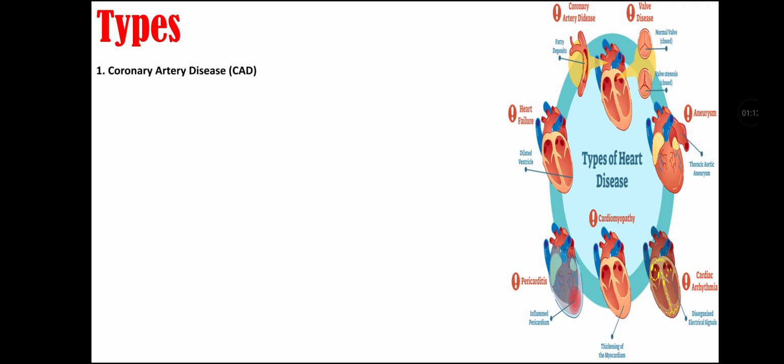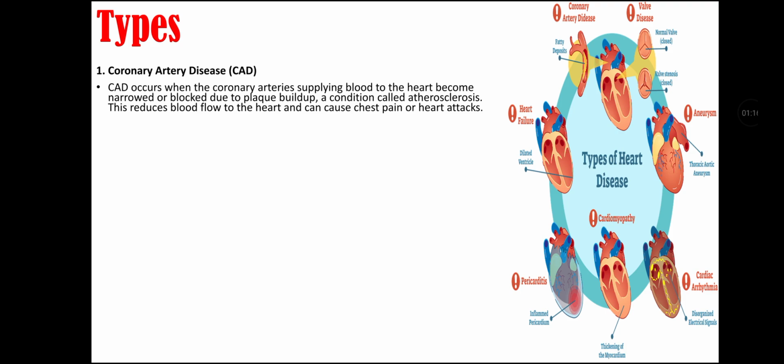Types of cardiovascular diseases include coronary artery disease. Coronary artery disease occurs when the coronary arteries supplying blood to the heart become narrowed or blocked due to plaque buildup. This condition is called atherosclerosis. This reduces blood to the heart and can cause chest pain or heart attacks.